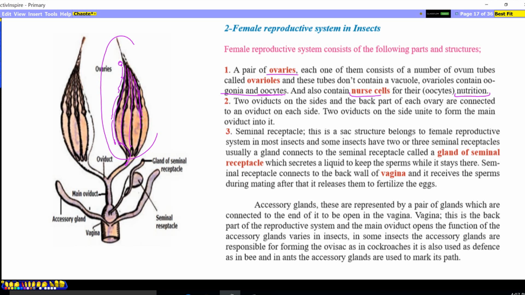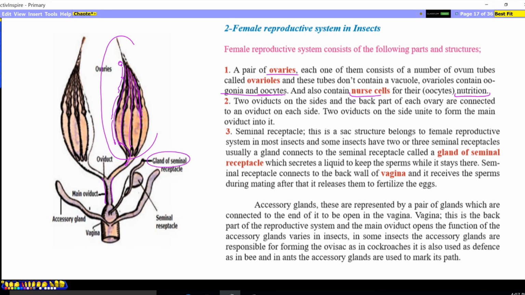The two oviducts on the side at the back of each ovary connect to an oviduct on each side. The two oviducts unite to form the main oviduct. The seminal receptacle is part of the sexual tract below the female reproductive system. Most insects have one, and some insects have 2 or 3 seminal receptacles.